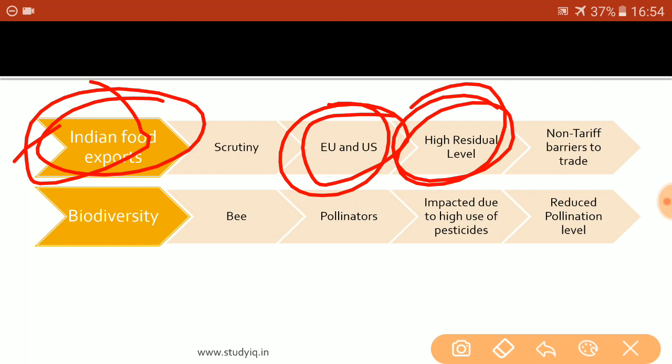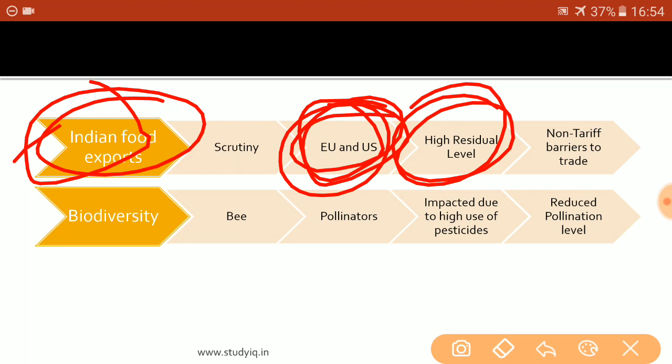So the high level of pesticides being used in India is not only impacting the health of the farmers, not only impacting the health of the surrounding communities, not only impacting the health of the consumer community within India, not only impacting the economic condition of farmers, but it is also deteriorating our image at the international level, because these countries, the Western European nations and the United States, are now starting to have this fear that Indian food grains have a high residual level of chemicals. And because of this, they are now blocking the food consignments that are being exported from India to the European Union and the United States.